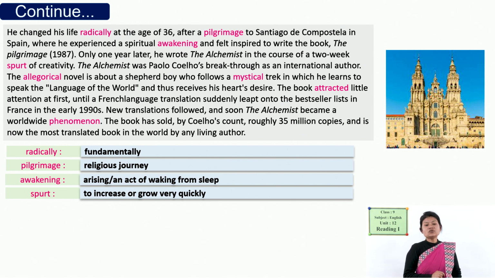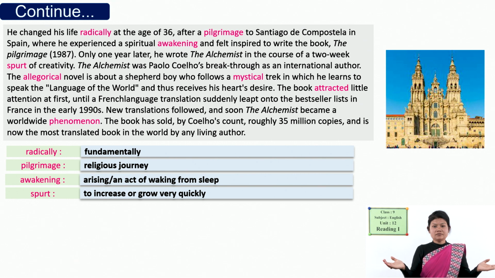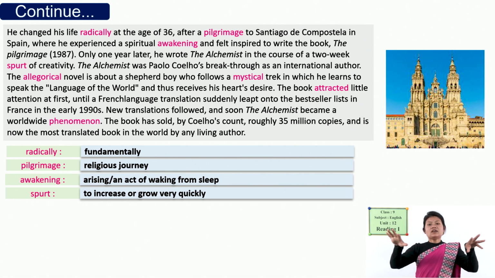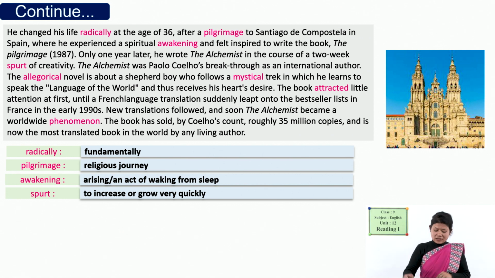According to Coelho, the book has sold 35 million copies. So, you can assume how popular it was worldwide. Now it has made a record: it is the most translated book in the world by any living author. It means it is translated into many languages in the world.